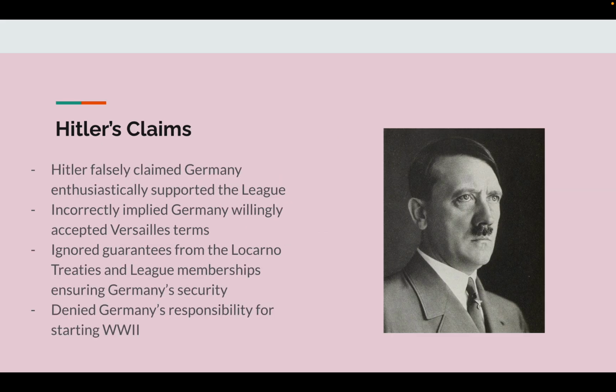Hitler's claims. Hitler falsely claimed Germany enthusiastically supported the League, incorrectly implied Germany willingly accepted Versailles terms, ignored guarantees from the Locarno Treaties and League memberships ensuring Germany's security, and denied Germany's responsibility for starting World War II.